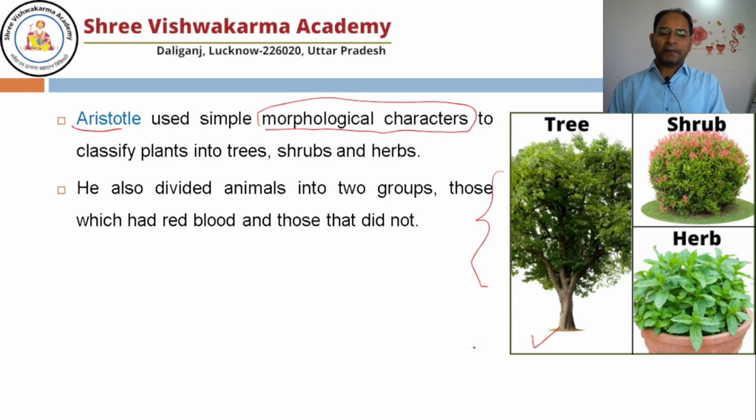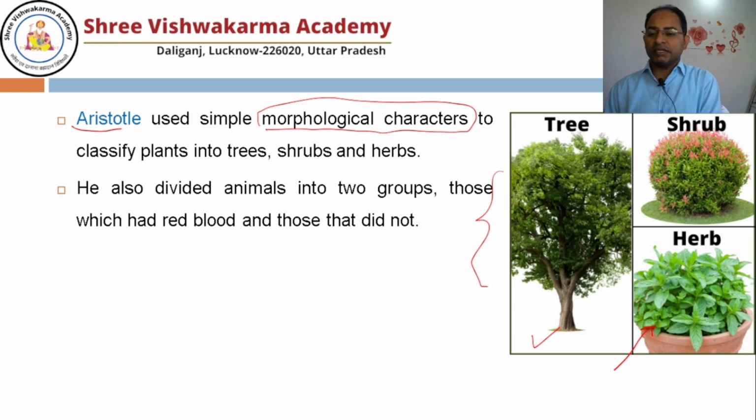If it is middle level, you can call it a shrub. And if the stem is very weak, there is no concept of wood here. You can see the example of mint, which you can grow in your pot. The stem is very weak and the size is very small, so you keep it under herb. And this classification we still use in our daily life.